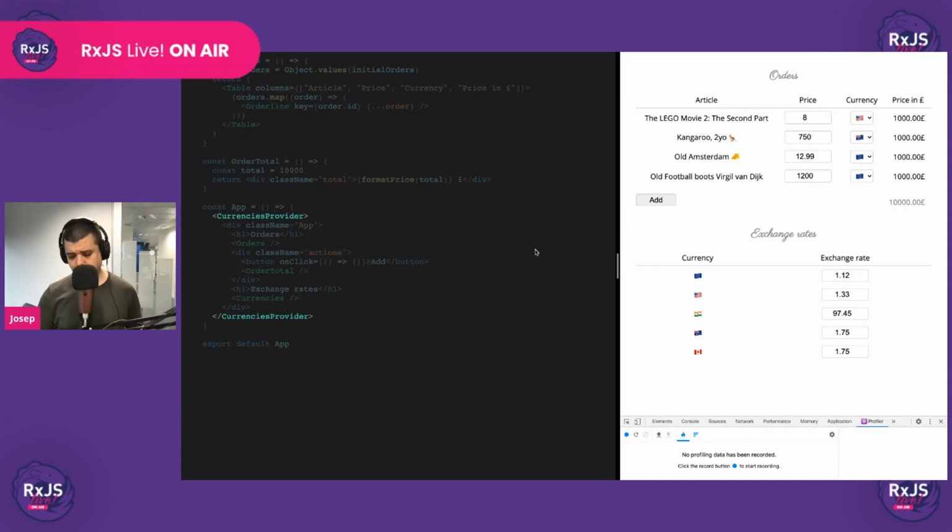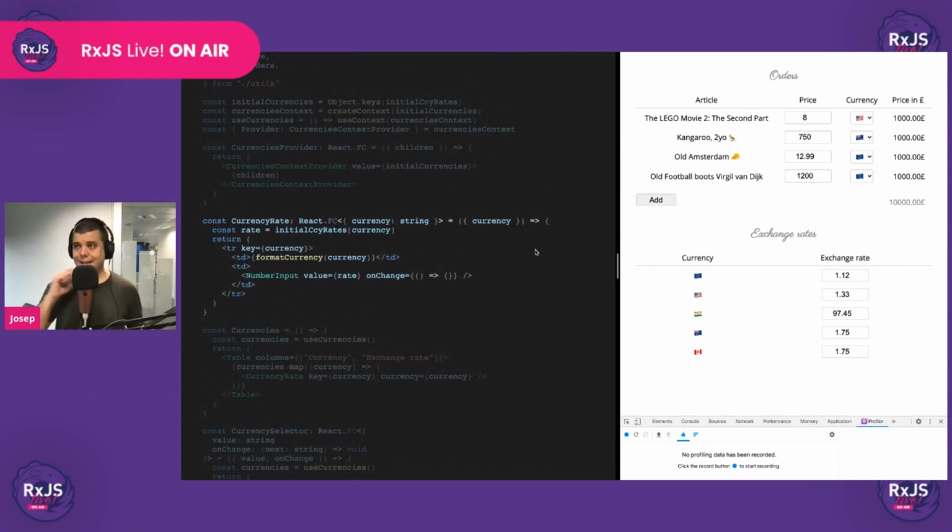Something that is important when working with React is that the general recommendation is that we should keep our state as local as possible until we have to lift it. So let's imagine that we are a developer working in a Scrum team, and we pick up this story that says, as a user, I want to be able to update the currency rates of the different currencies.